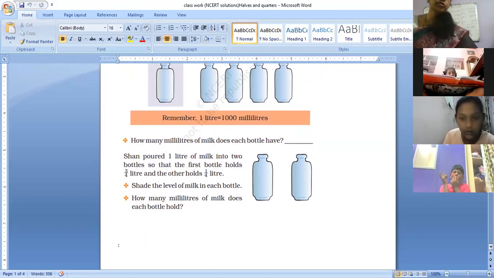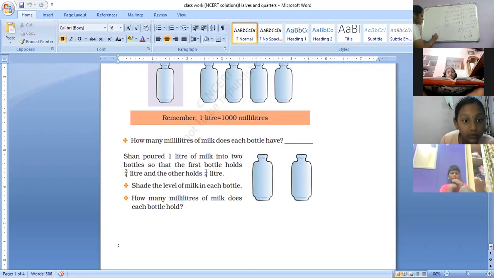Do you know how to shade 3/4 of a bottle? Yes or no? First, you are dividing this bottle into 4 equal parts. 1, 2, 3, 4 equal parts you are dividing. 3/4 means how many parts you should shade? 3 out of 4. Yes, 3 parts you should shade. 1, 2, and 3. So this becomes 3/4. Right? So you have shaded 3/4 liters in this bottle.